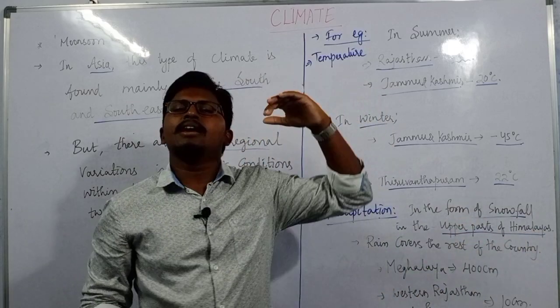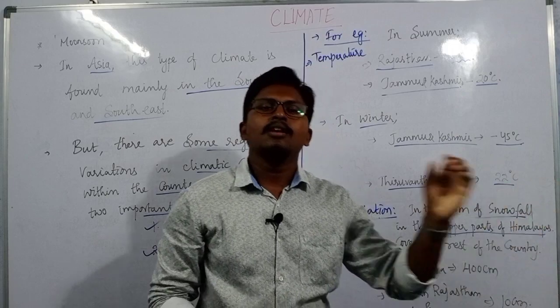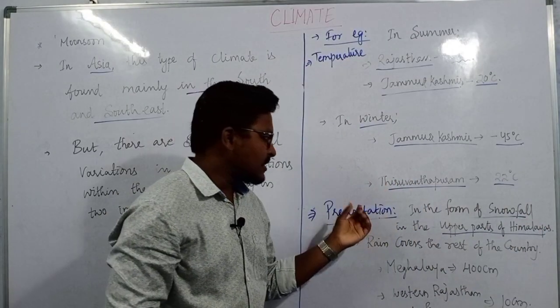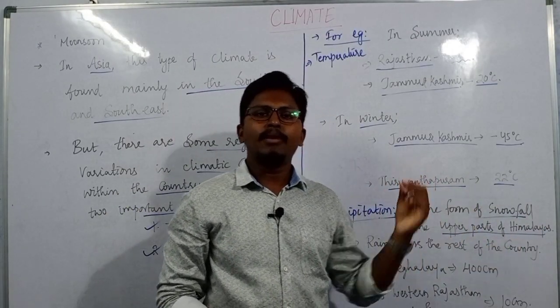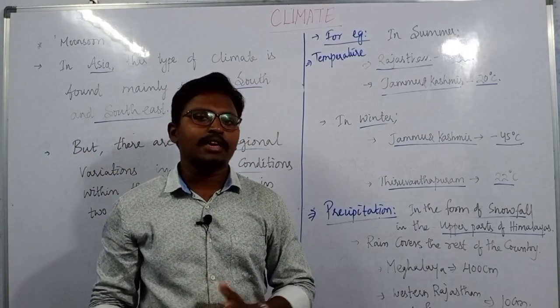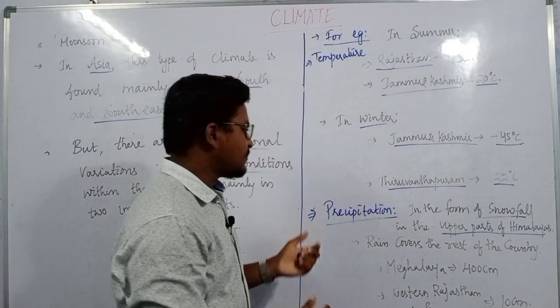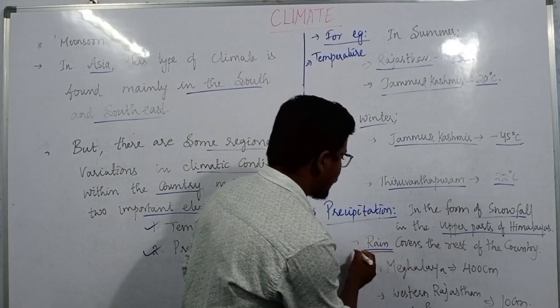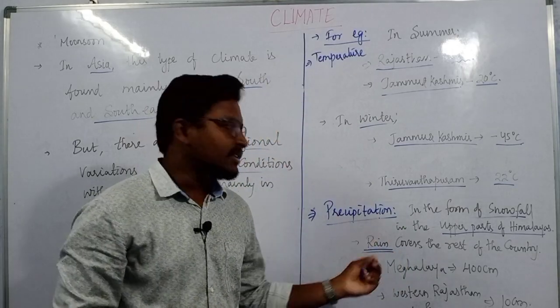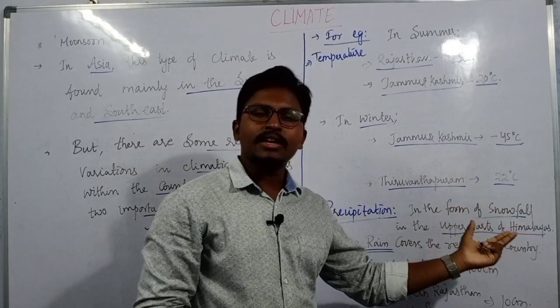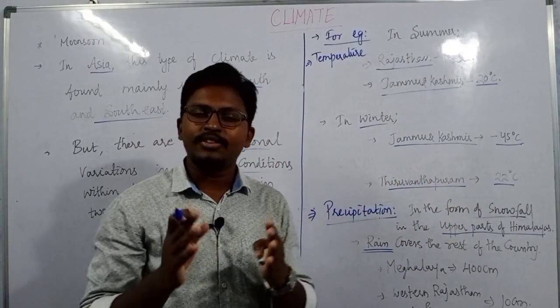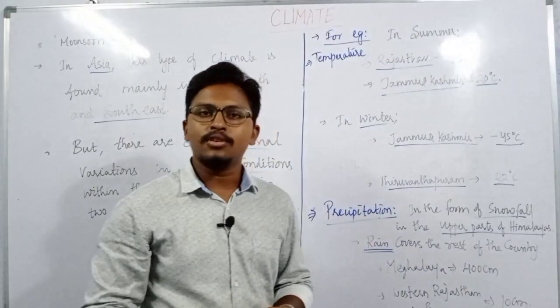That means in the higher regions of the Himalayas, we find precipitation in the form of snowfall. But in the remaining parts of the country, except the Himalayas, precipitation mainly takes place in the form of rain. And this rain covers the rest of the country in different regions with different amounts of rainfall.